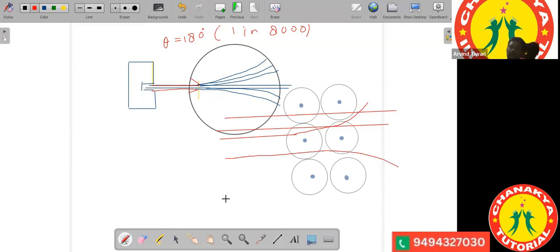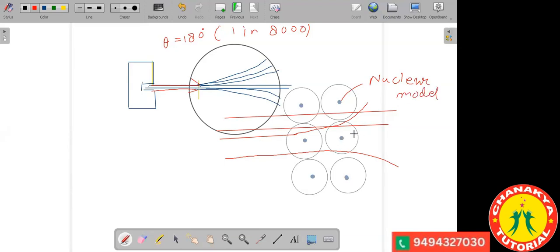So according to Rutherford, the atom has a different structure. It's not the structure which J.J. Thomson proposed. He assumed that all the charges in the atom are concentrated in a very small volume inside the atom, which we call the nucleus. That is why he named this the nucleus, and hence the name nuclear model of the atom. It was because of this that we got the nuclear model of the atom.